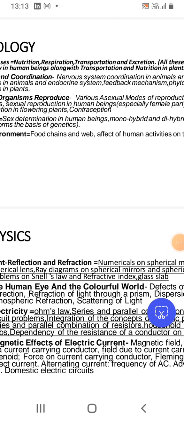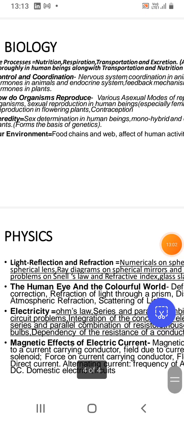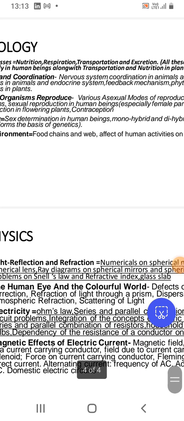Then force on a current carrying conductor, which is given by one of the famous formulas, that is F equal to BIL sin theta. And some students commit one mistake when they study electricity and magnetism, both the chapters, and magnetic effects of electric current. Some students actually start applying Ohm's law in the external magnetic field, which should not be done. When external magnetic field is given and further sufficient data are not given, then it is not wise to apply Ohm's law. Some wrong analysis may also happen. We should not apply Ohm's law in the external magnetic field.